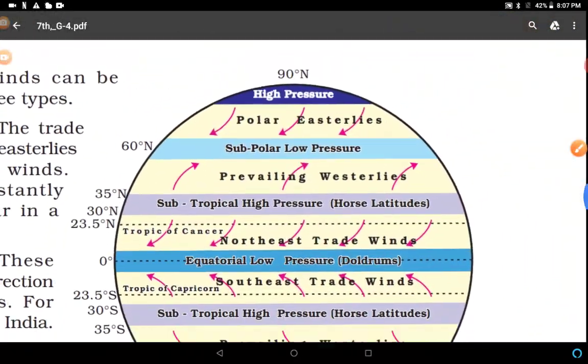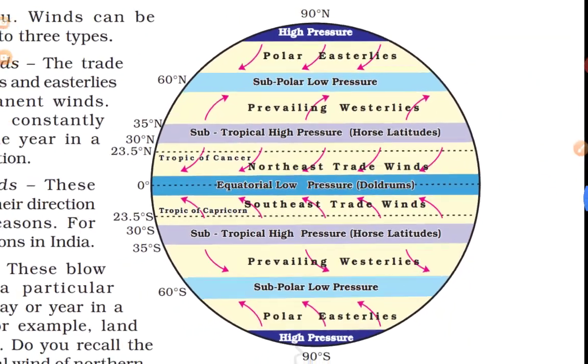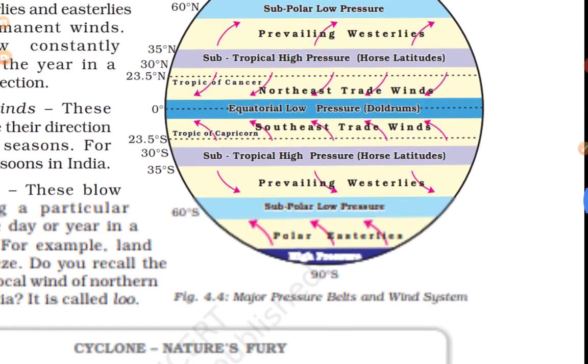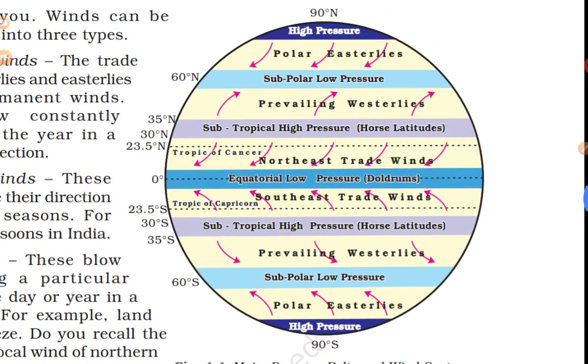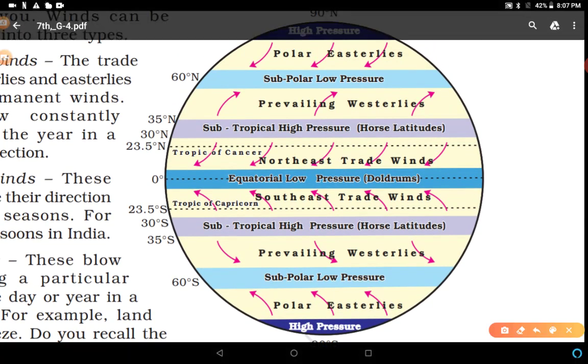You can see here in this diagram, these are major pressure belts and wind systems. These are also known as wind belts. This area is a high pressure area, polar area, because here sun rays reach in a low proportion. So it generates a high pressure area: low temperature, high pressure.